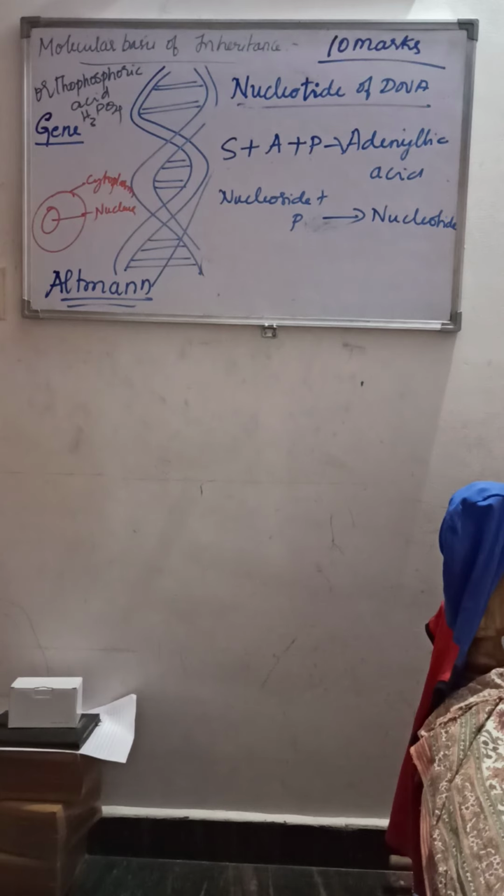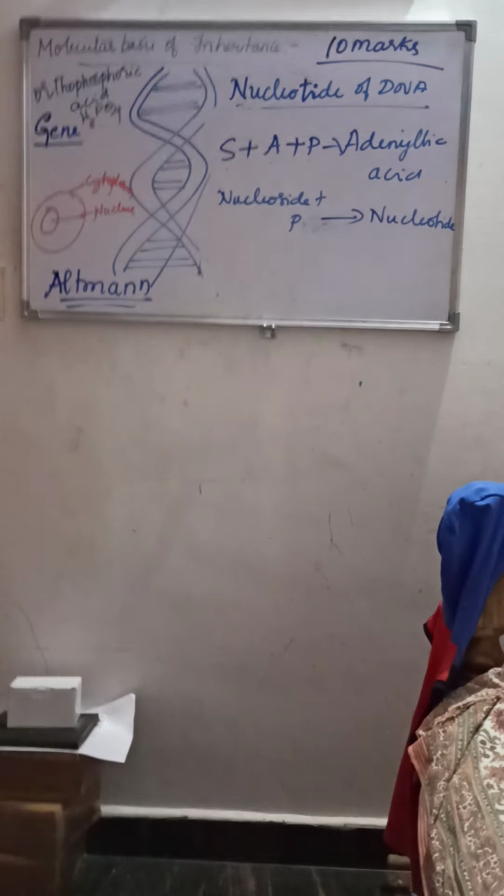So that is the first difference. Second, it is formed by the glycosidic linkage, that is the glycosidic bond, in the nucleoside. Whereas in the nucleotide, it is formed by the phosphodiester bond.